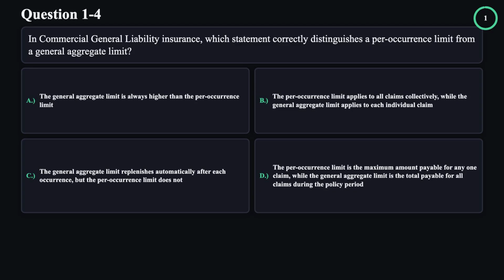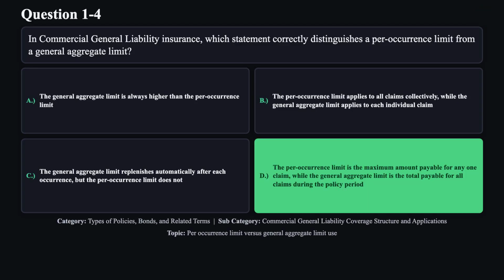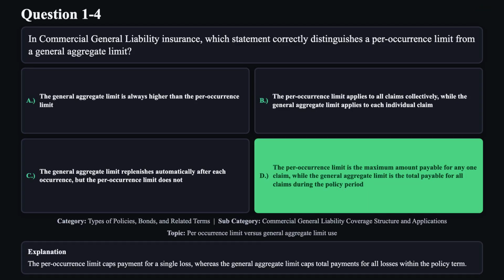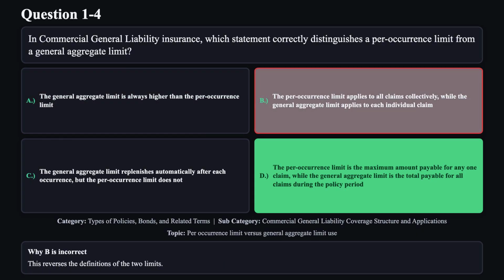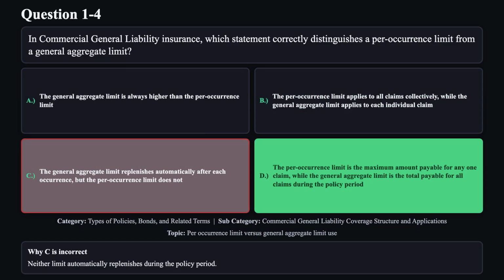The correct answer is D. The per-occurrence limit caps payment for a single loss, whereas the general aggregate limit caps total payments for all losses within the policy term. Reason A is not correct. There is no requirement that the aggregate limit exceed the per occurrence limit. Reason B is not correct. This reverses the definitions of the two limits. Reason C is not correct. Neither limit automatically replenishes during the policy period.